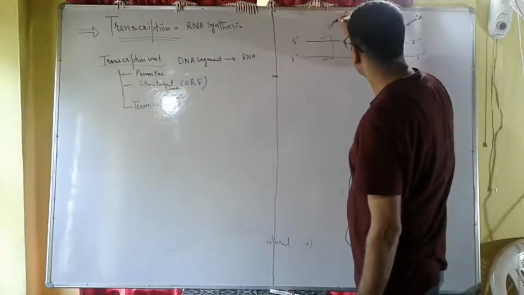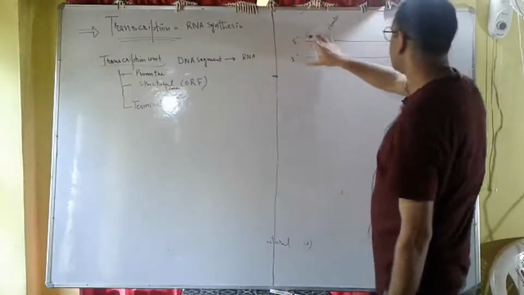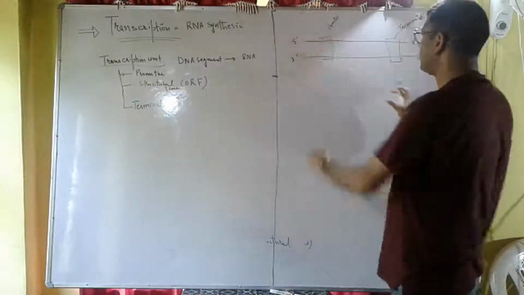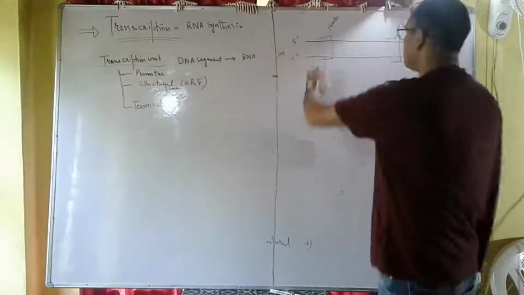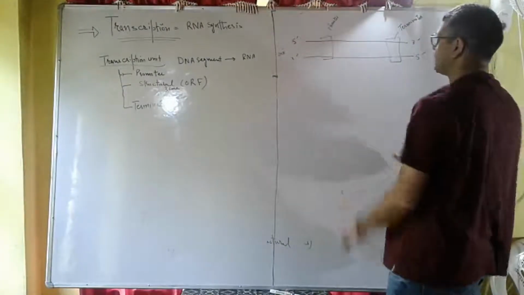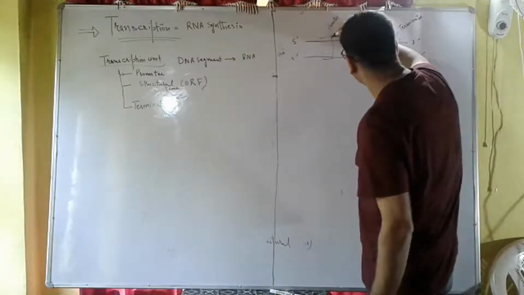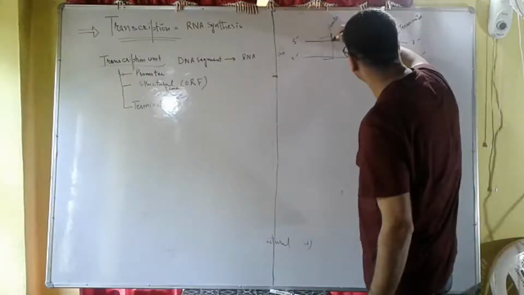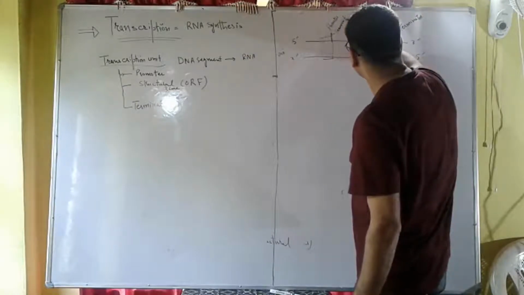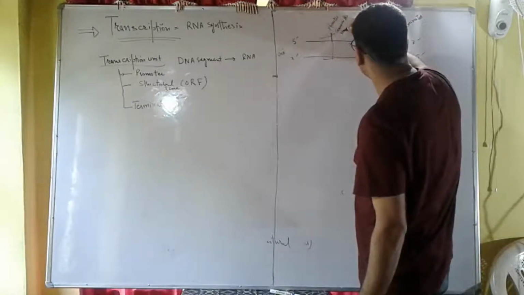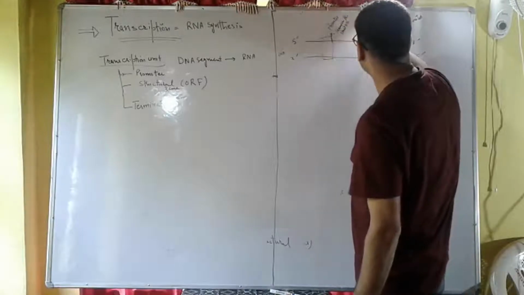So we have this double-stranded DNA, this is promoter, this is terminator. This site is called the transcription start site.